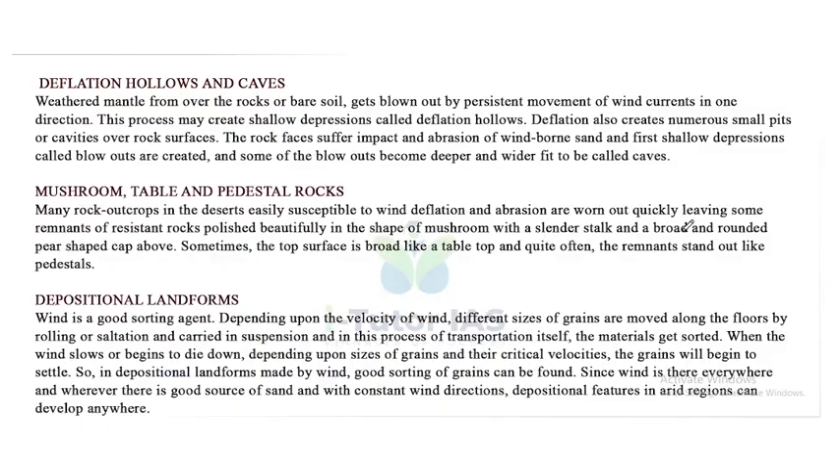Now, deflation hollows and caves. Weathered mantle from over the rocks or bare soil gets blown out by persistent movement of wind currents in one direction. This process may create shallow depressions called deflation hollows. Deflation also creates numerous small pits or cavities over rock surfaces. The rock faces suffer impact and abrasion of wind-borne sand, and first shallow depressions called blowouts are created, and some of the blowouts become deeper and wider, fit to be called caves.